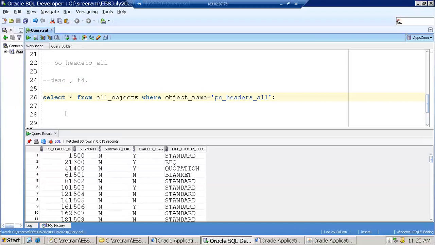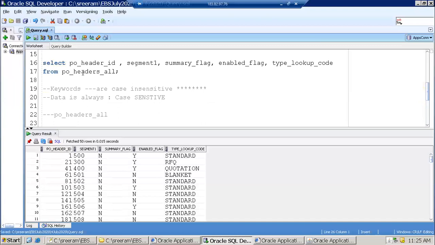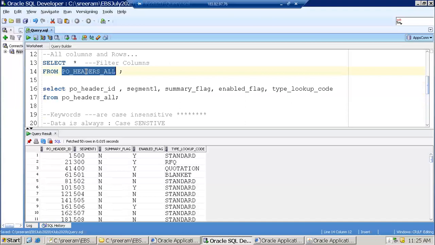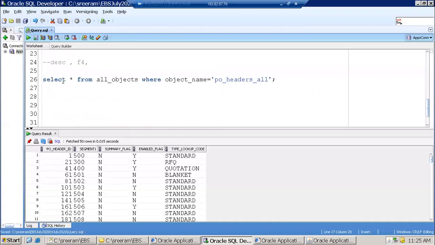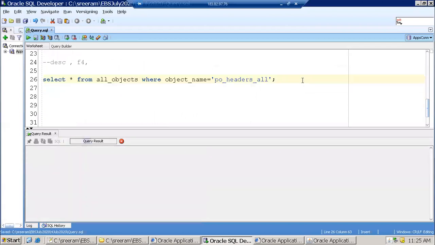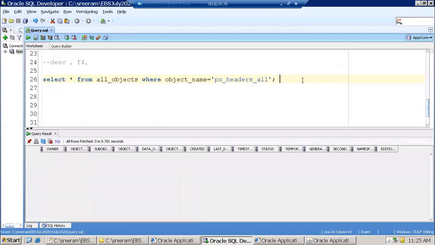But if data is case sensitive, here I was able to execute this query either way. Here I kept pivot headers all in capital, here I kept it small. Both ways it worked. So don't you think this will work in line number 23? It will work. Okay, let's see. Why are we not getting data? Okay, I'll change it again and see the result.